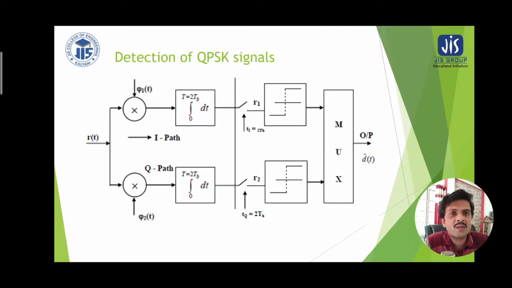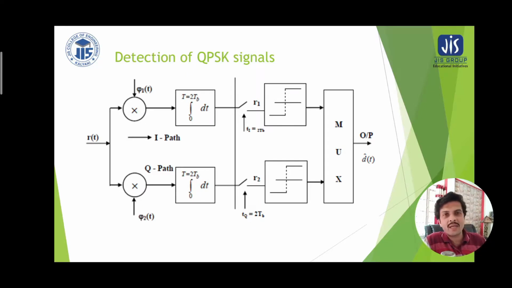And this is a typical correlation receiver which is detecting the QPSK signal. It receives the modulated signal and bifurcates it into two paths, in which separately the two basis functions, which we have already discussed as the carriers and which are orthogonal to each other, are used. So in one path it is multiplied with phi 1, and in the other path with phi 2. One path is the in-phase path, the other is the quadrature path, but the main purpose is to extract the symbol. That is why correlation receivers are used.